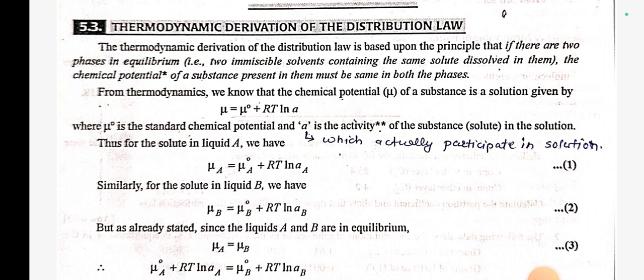From thermodynamics, we know that the chemical potential mu of a substance in a solution is given by mu is equal to mu naught plus RT ln a, where mu naught is the standard chemical potential and a is the activity of the substance in the solution. Thus, for the solute in liquid A, we have mu A is equal to mu naught A plus RT ln a A. Similarly, for the solute in liquid B, we have mu B is equal to mu naught B plus RT ln a B. But as already stated, since the liquids A and B are in equilibrium, mu A is equal to mu B.